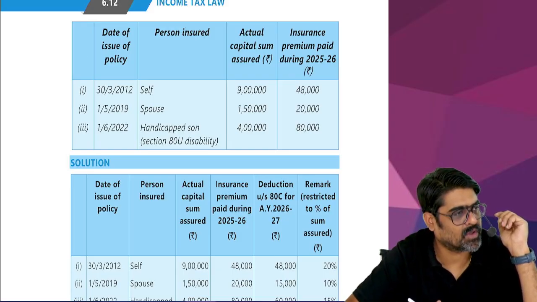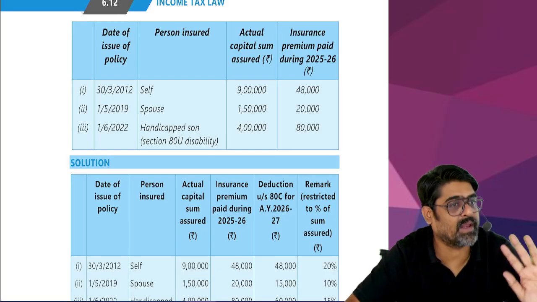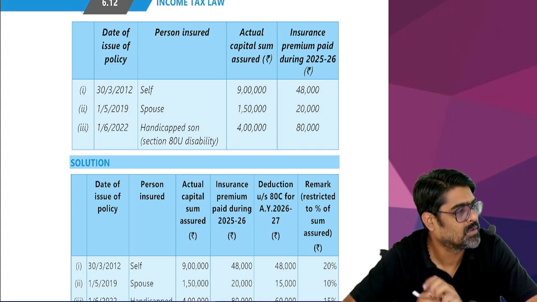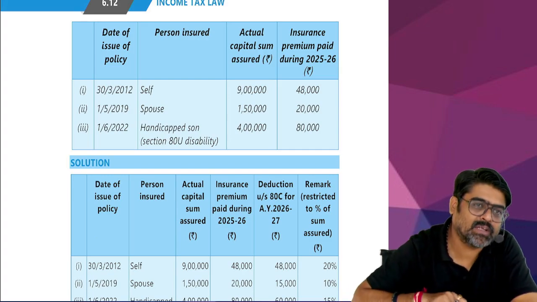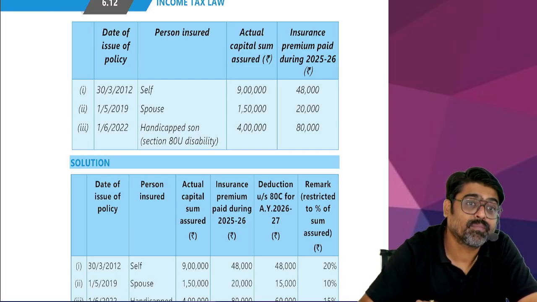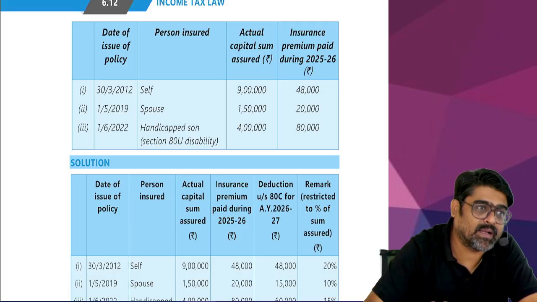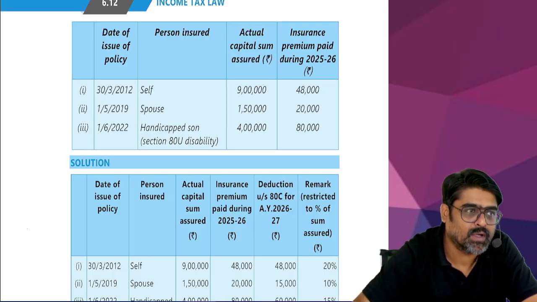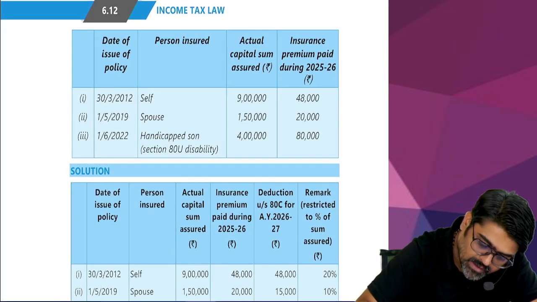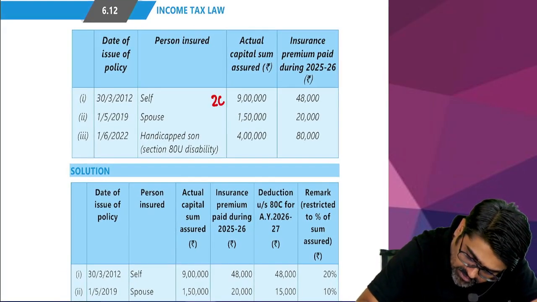10% of capital sum assured, 20% of capital sum assured, or 15% of capital sum assured? Depends on when the policy was issued. Check the date of issue. 30th March 2012. Can I say prior to 1st April 2012? Prior to 1st April 2012, if the policy was issued, then for such policies, maximum premium can be 20%. So 20% of capital sum assured will be how much?